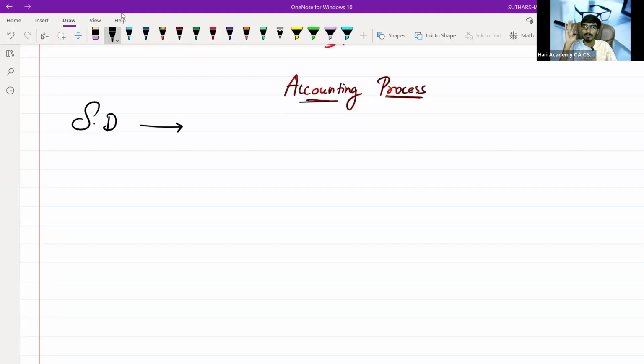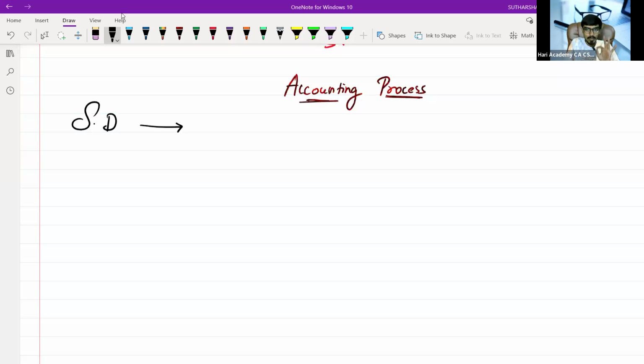What is a source document? I'm going to give you clarity over that source document, which will give you lakhs and lakhs of rupees if you understand it. If you go to some company for auditing and you don't know what a source document is, then you will surely suffer.